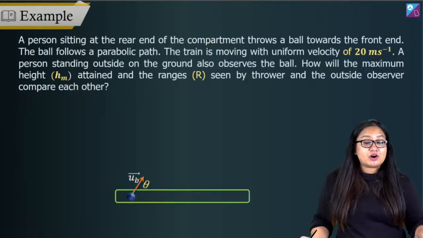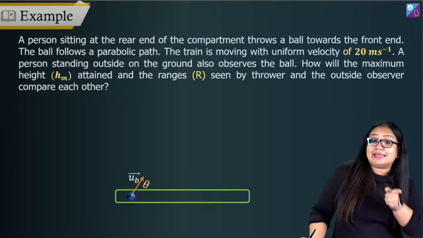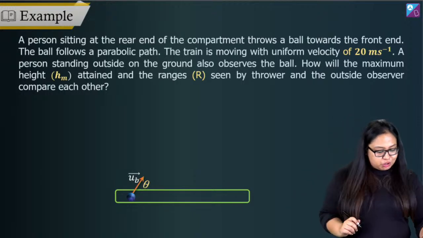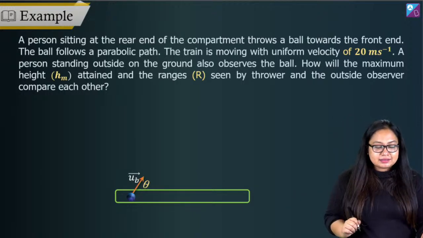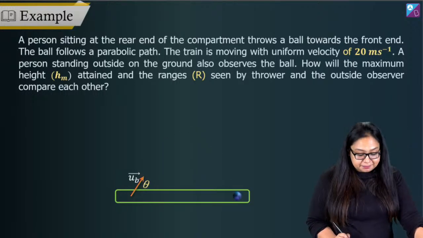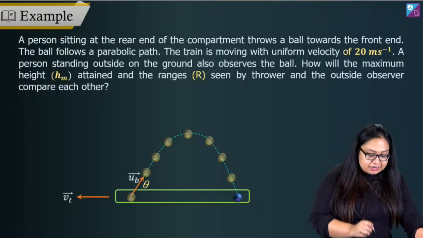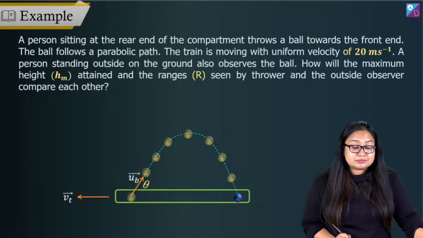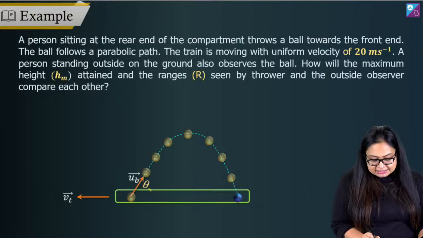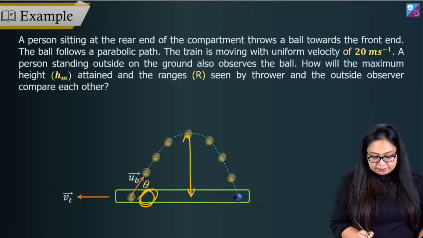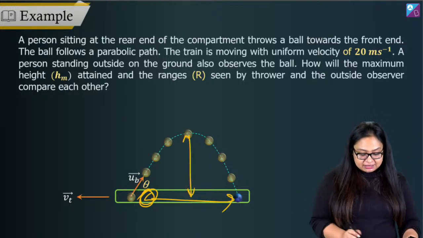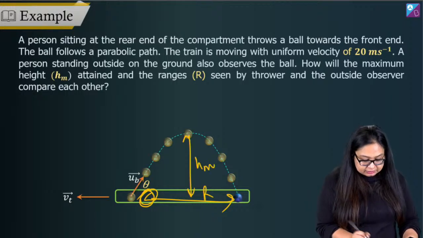What is happening here? We've got a projectile motion on a train. Right? Not on the ground. On a moving train. So now if I say that, see, this is how the ball is going. You throw a projectile, this is how the ball goes. And the train itself is moving in the opposite direction. So now, can I say that for a person observing inside the train, you will have a particular maximum height, a particular range, right? Okay, H max and R.